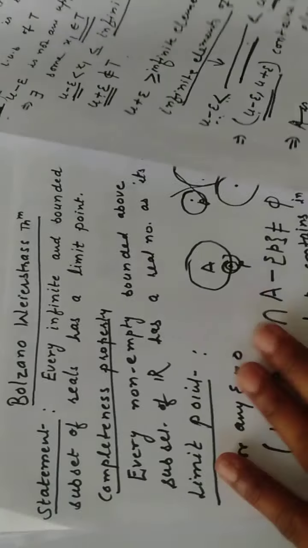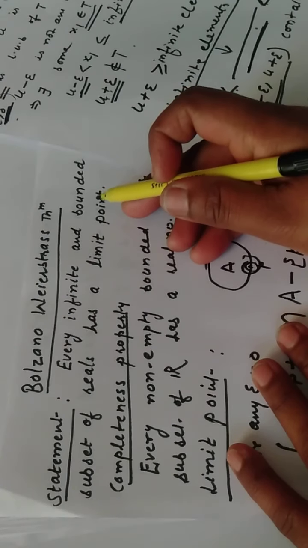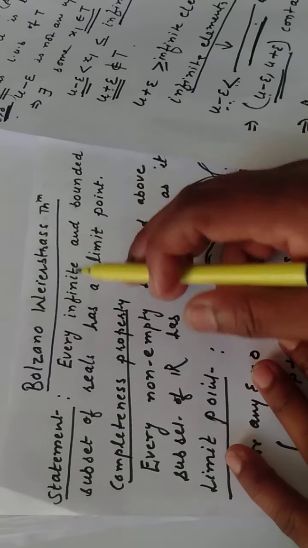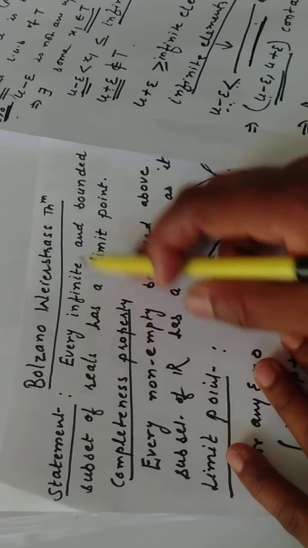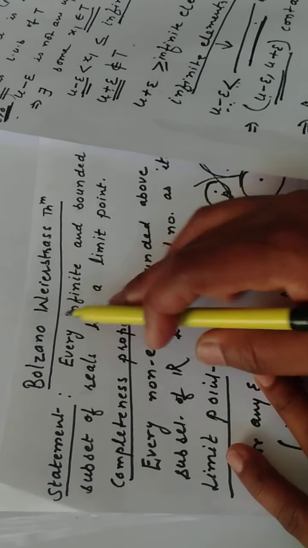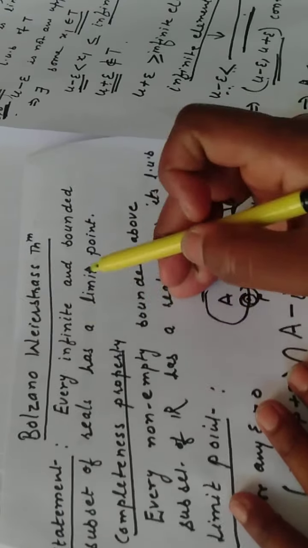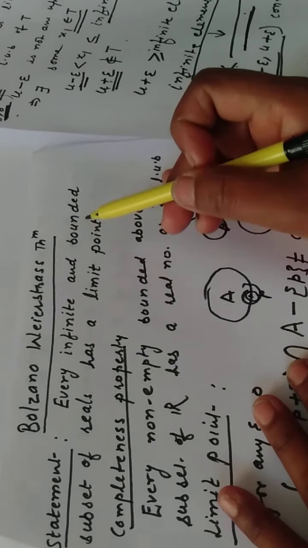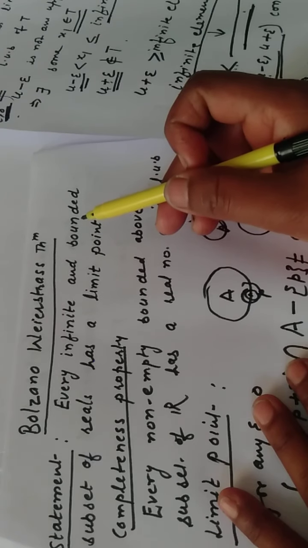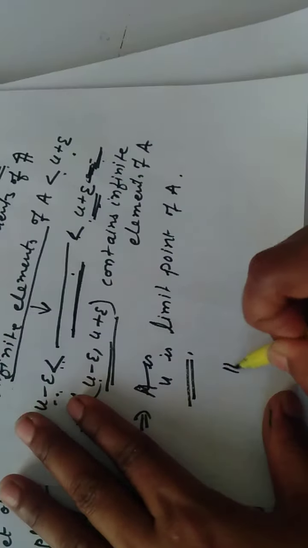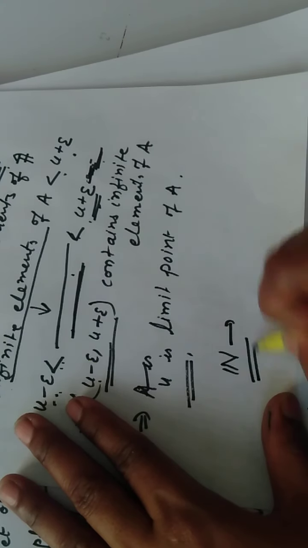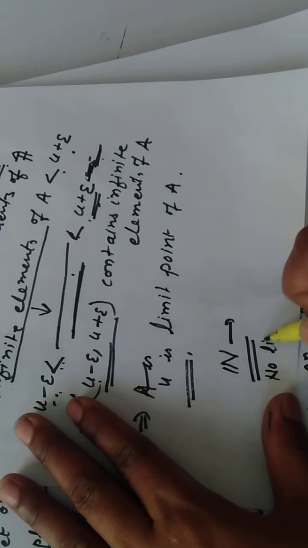One important thing is that both conditions, infinite as well as bounded, are necessary. We cannot skip either condition, because an infinite set which is not bounded may not have a limit point. For example, the set of natural numbers is infinite but not bounded, and it has no limit point.